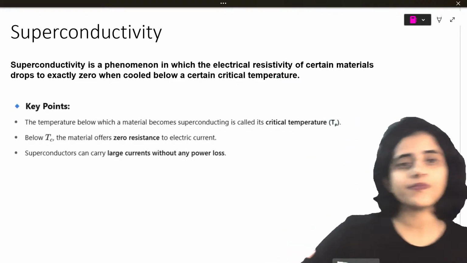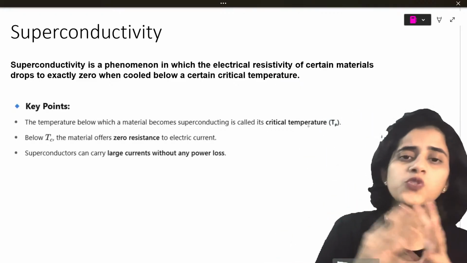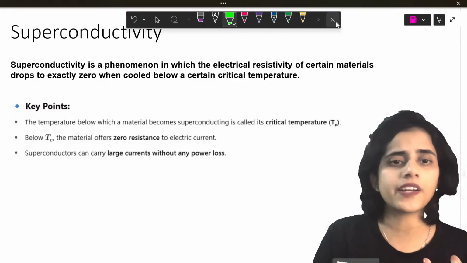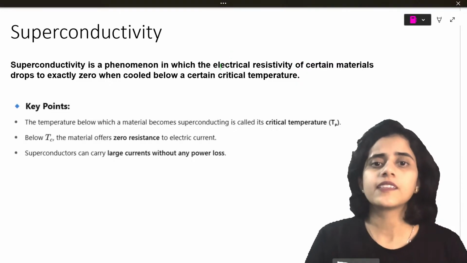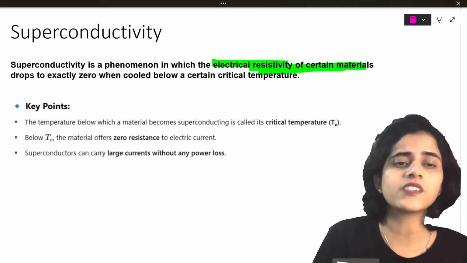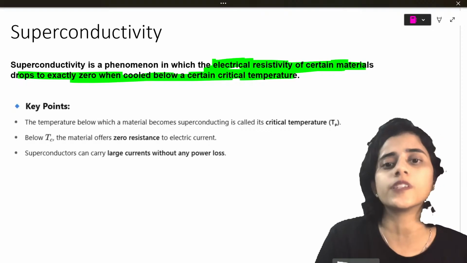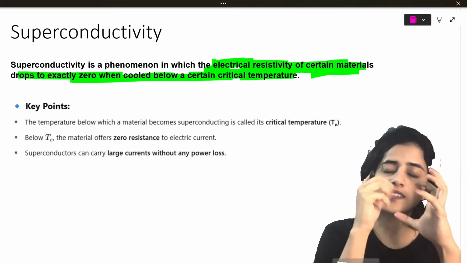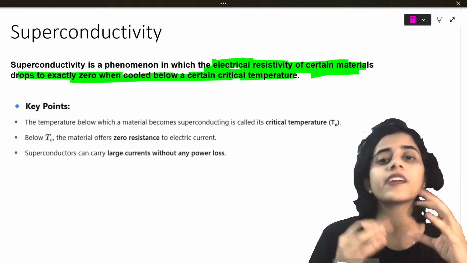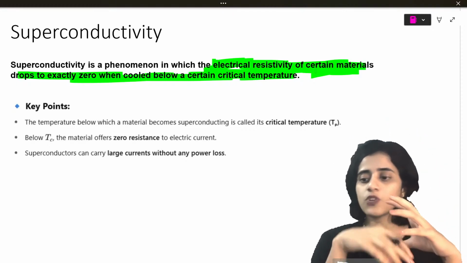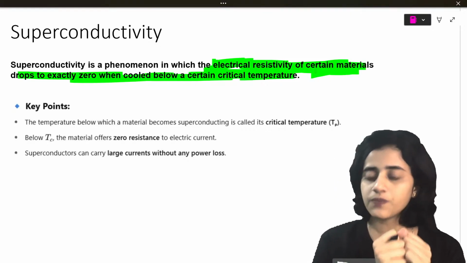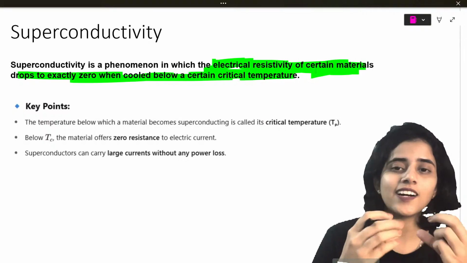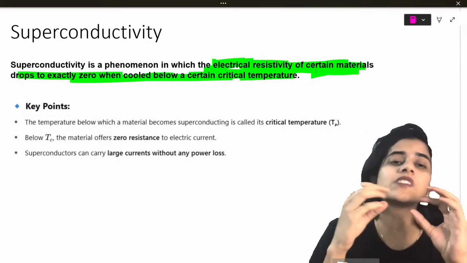Okay. Now we'll learn a small gist of superconductivity. Not that important, but yeah. So what is superconductivity? It's when the resistivity of certain materials drops to 0 when they are cooled. You take some materials, you cool it to a very low temperature, below the critical temperature, and its resistivity becomes 0.